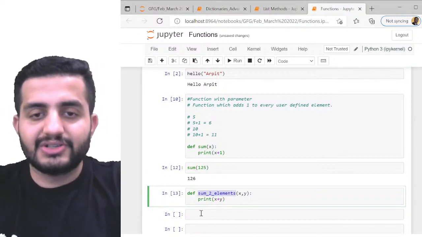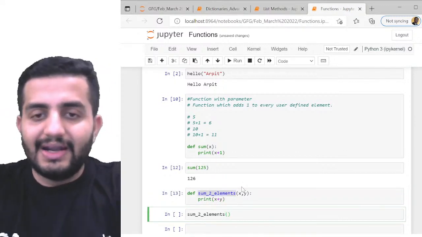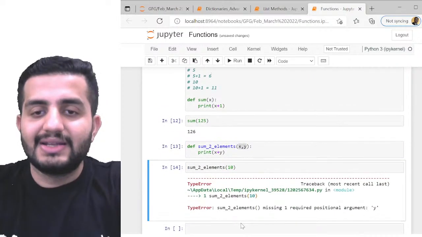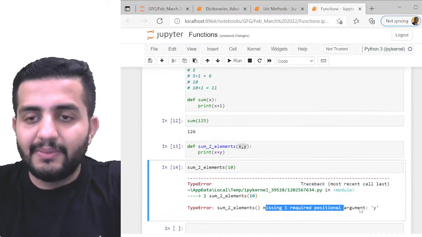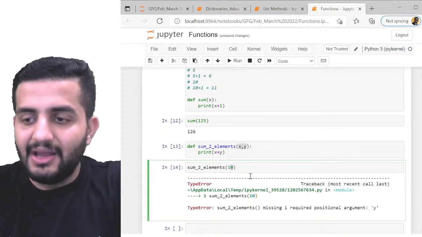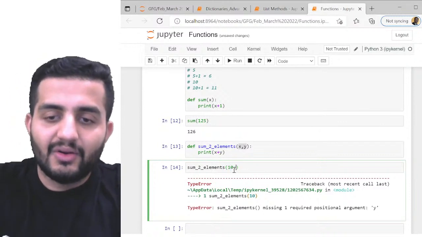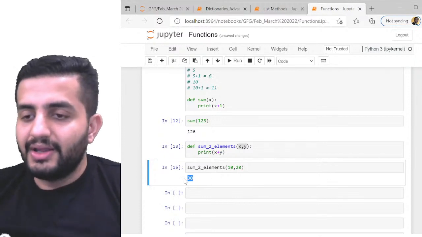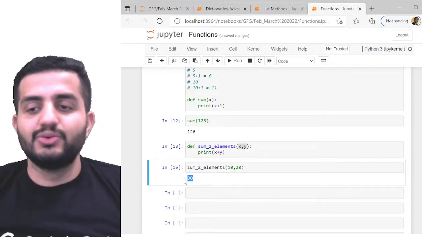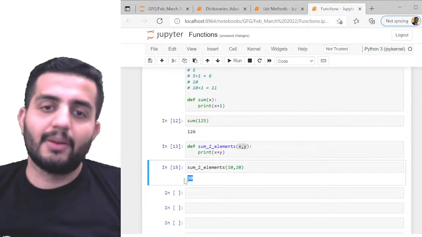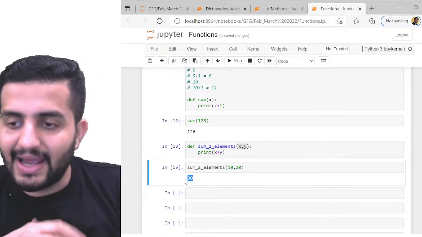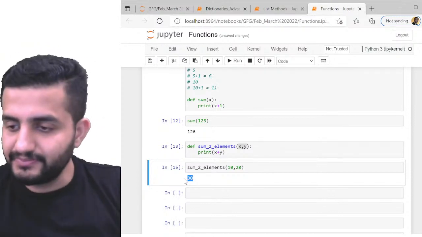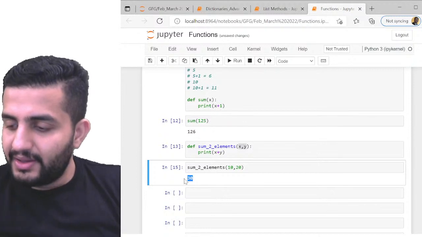Now if I call this function, sum of two elements, it expects two elements. So if I pass just 10, I'll get an error because it says it's still missing one more element y. I've added x, which is 10, but it's still missing y. So I'll write 10 comma, suppose, 20. Now I'll get 30 as output. You got it? So likewise, I can define my user defined function to do any job, right? And this function can be called at any part of my code, depending on my requirement. Got it?